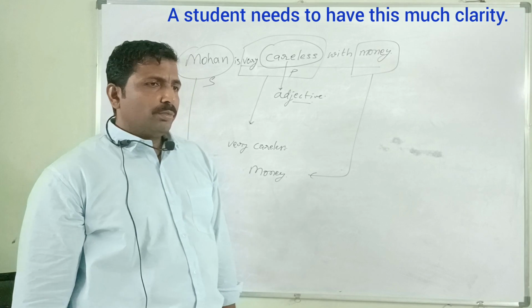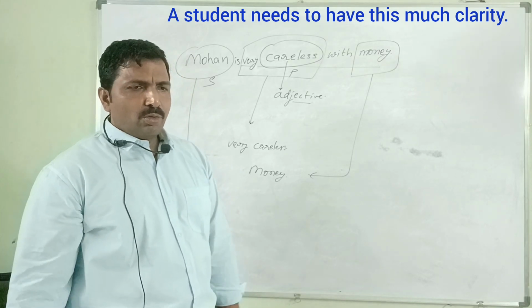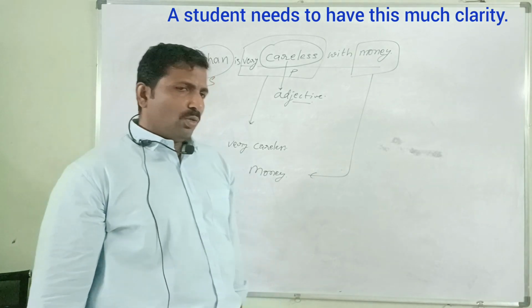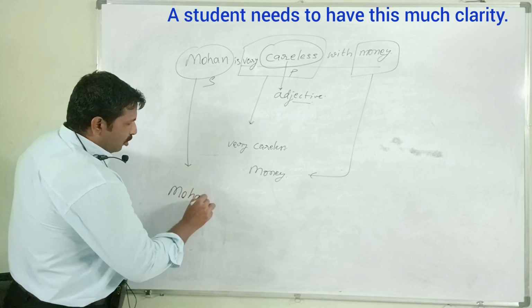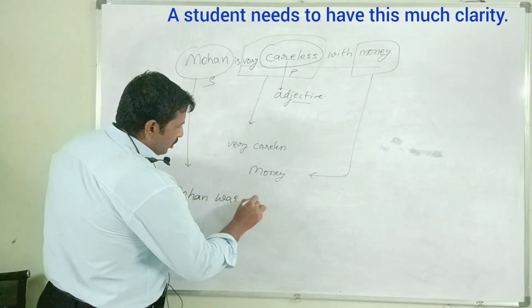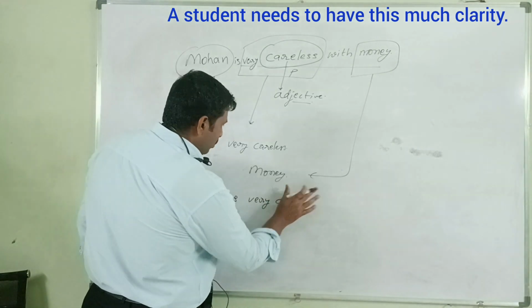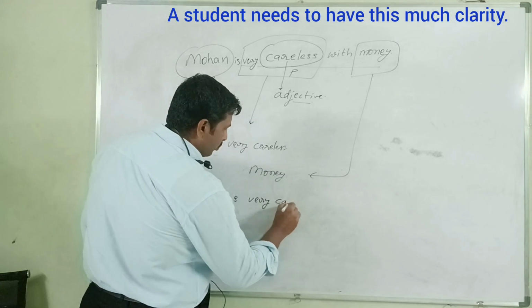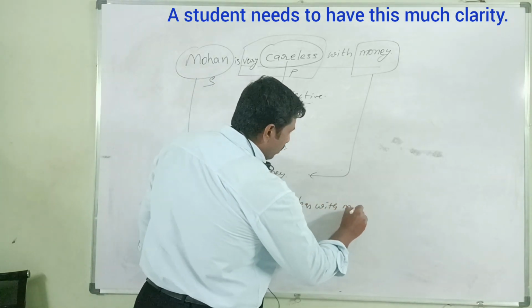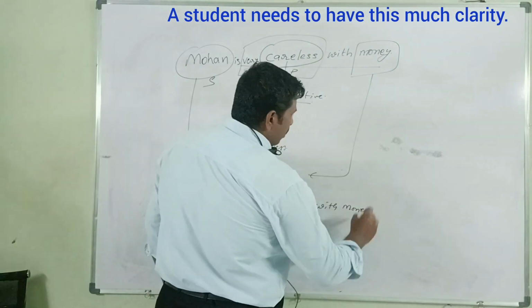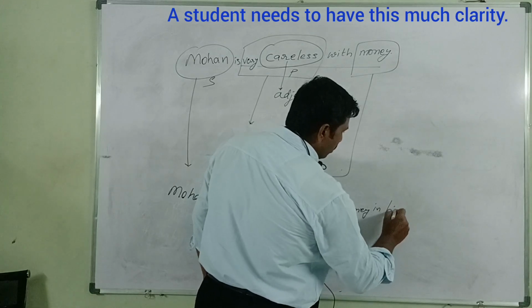Mohan was very careless with money in his childhood, something in the past.